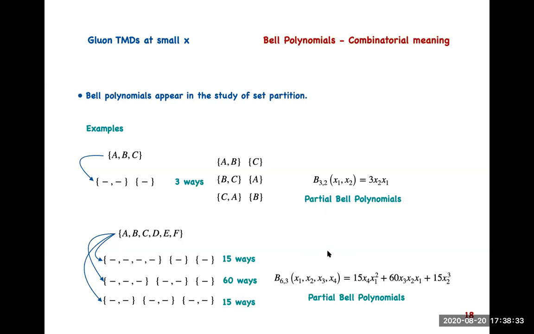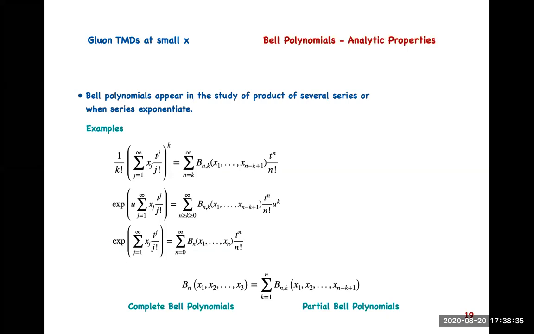Another important analytic property of this Bell's polynomial is that it shows up when we multiply a series several times. For example, if we multiply this particular series k times, then again it is a series, but a humongous one, and Bell's polynomial shows up in that final series.